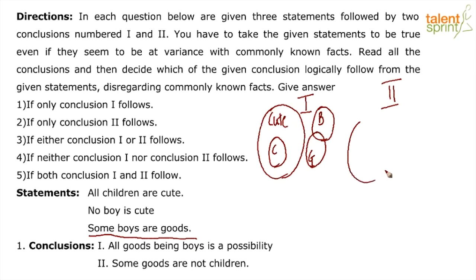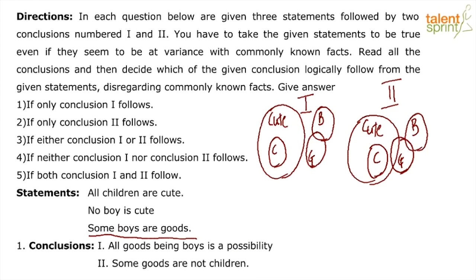Obviously, cute would be our bigger set, children will be a subset in cute. We know that no boy is cute, and then some boys are goods. It is highly possible that there is a sort of sharing that is happening between goods and cute. This is the second possibility.